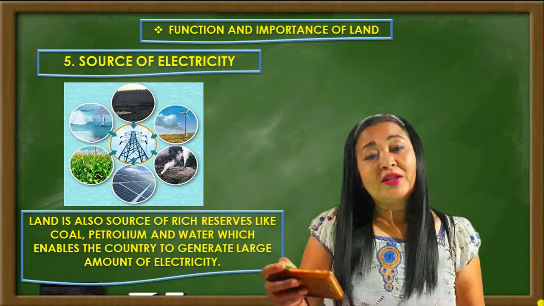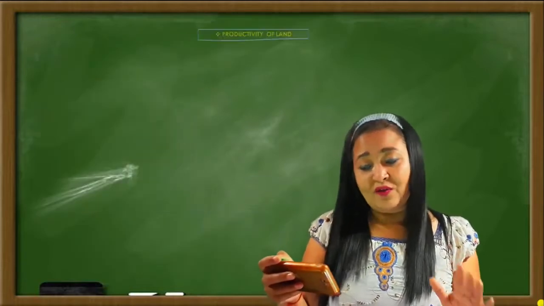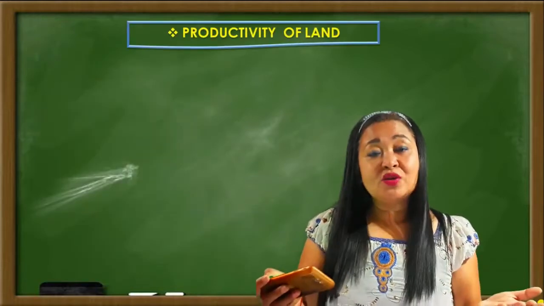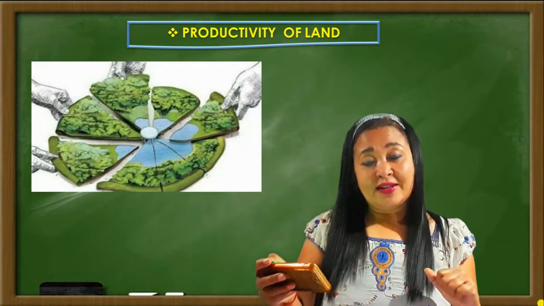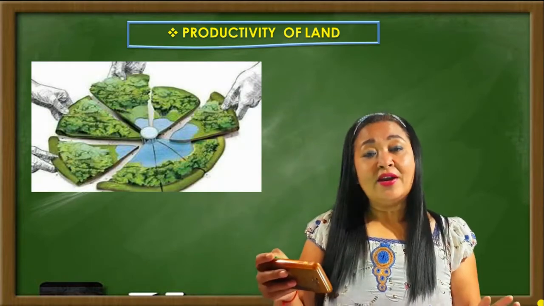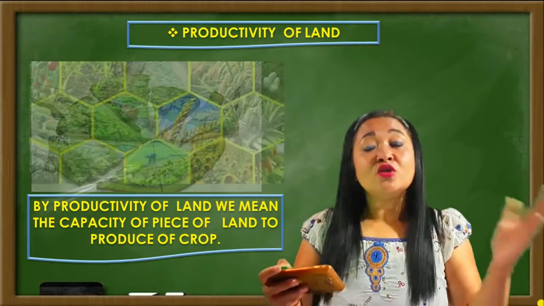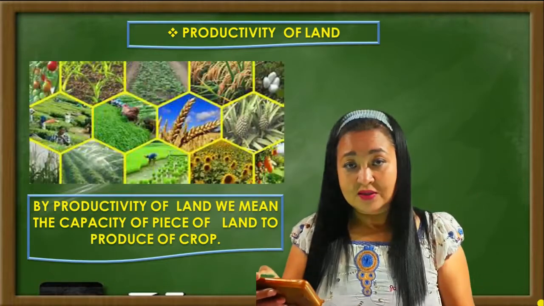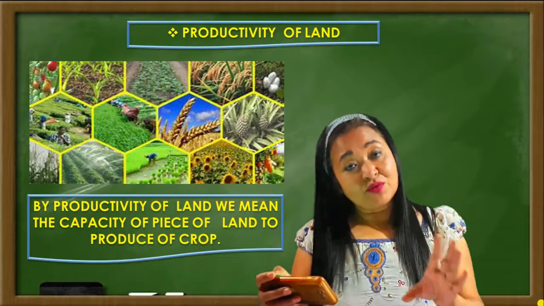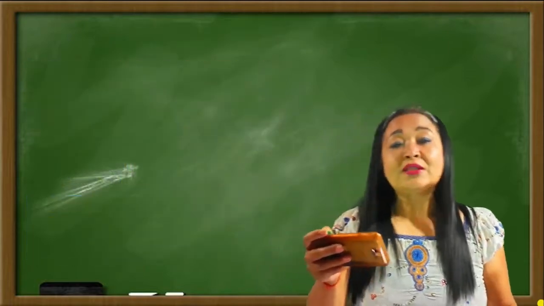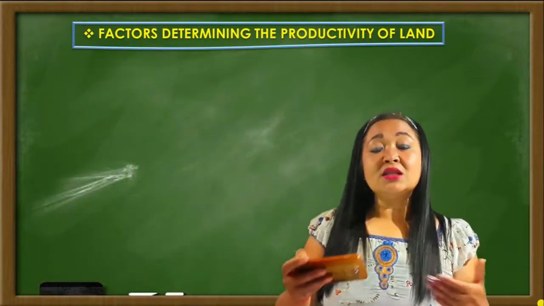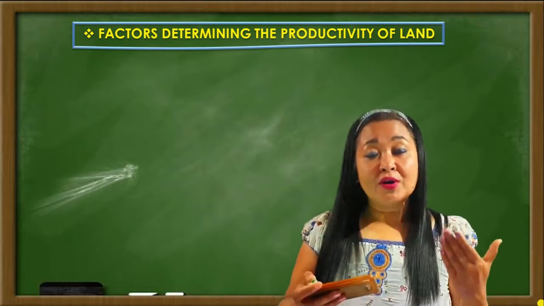You understand? So, well, the next topic is the productivity of land. What do you mean by the productivity of land? By productivity of land, we mean the capacity of the land to produce what? Crops. So that is the meaning of productivity of land. Now we will see the next topic, that is the factors determining the productivity of land.